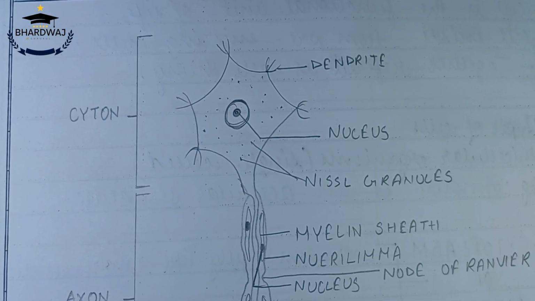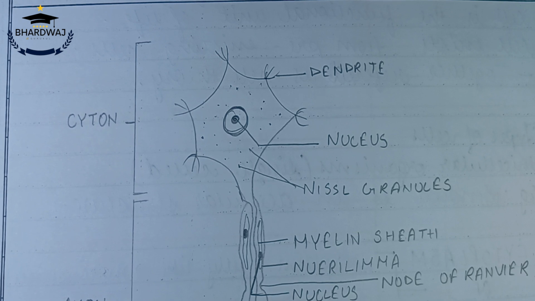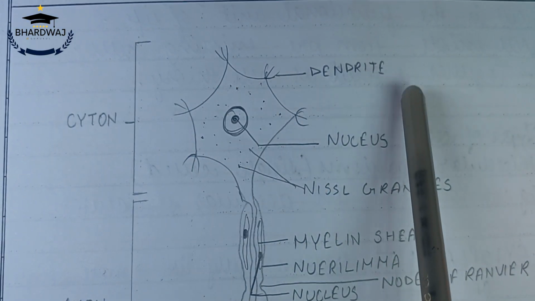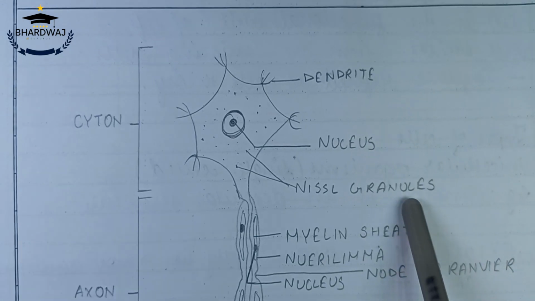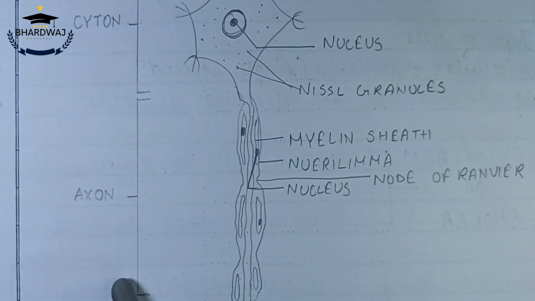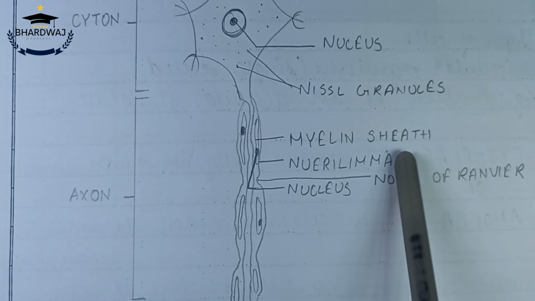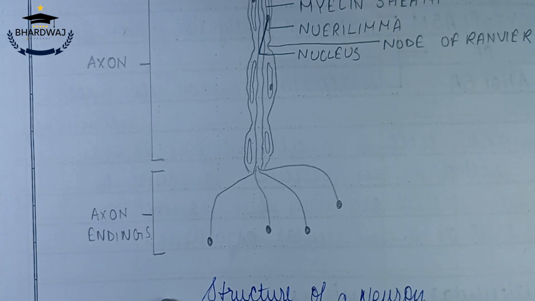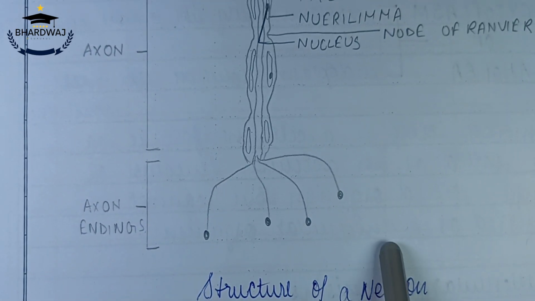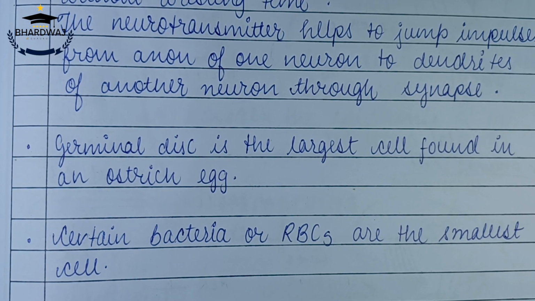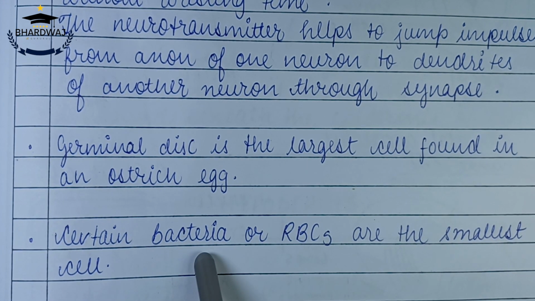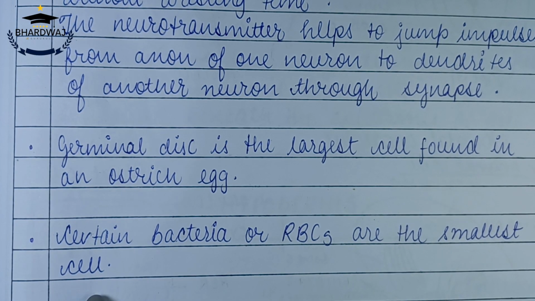So let's first have a look at the diagram of a nerve cell and then we'll move to the largest and the smallest cells in the world. A nerve cell contains three parts. First is the cyton. The cyton contains dendrites, nucleus and Nissl granules. The axon, which is the second part of the neuron, contains myelin sheath, neurolemma, node of Ranvier, and this also contains nucleus. The third part contains the axon endings from where the impulses jump during transmission. Now, the germinal disc is the largest cell, found in an ostrich egg, and certain bacteria or even RBCs are the smallest cells found in the human body.